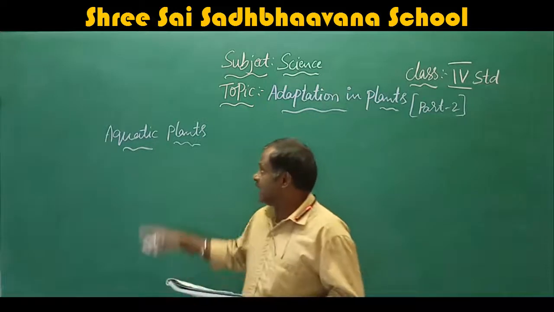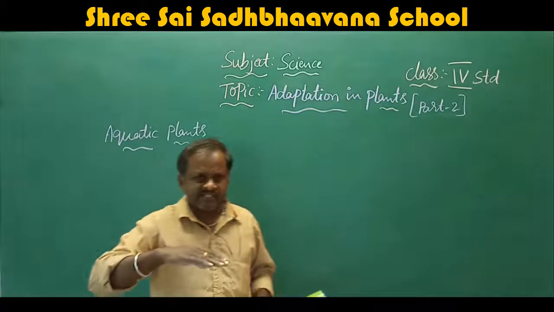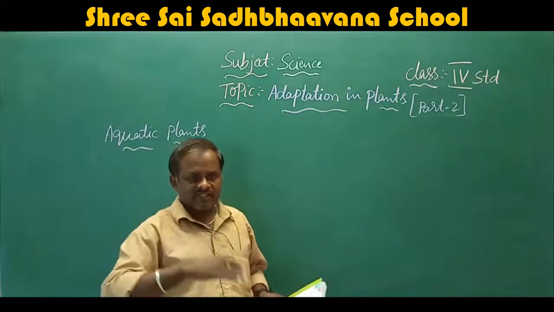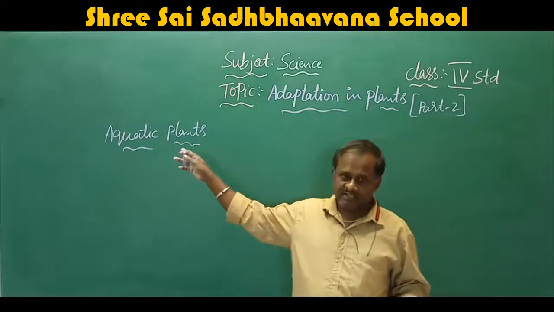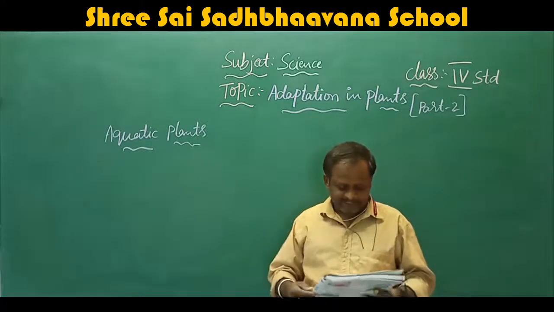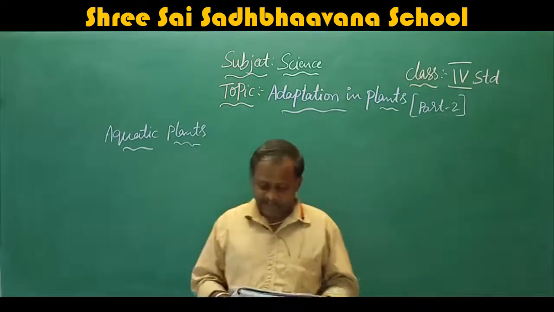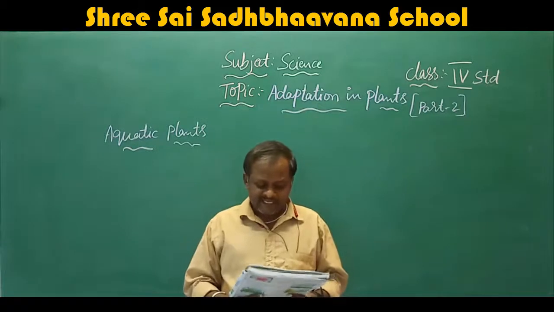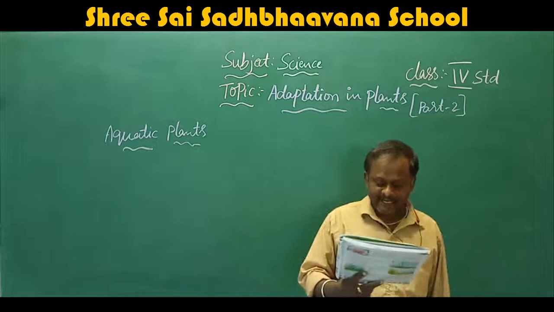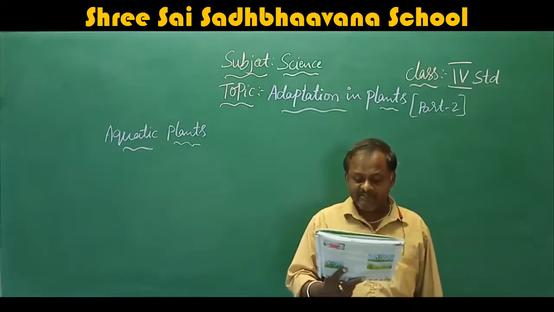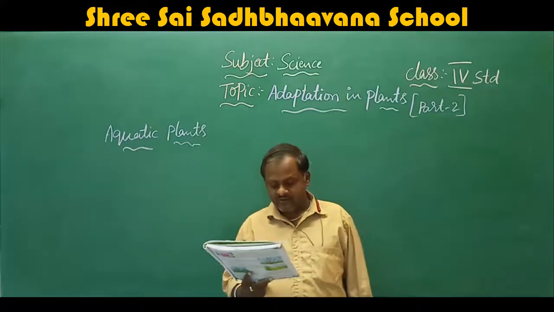Next we will go to aquatic plants. Till here, we studied the plants which live on the earth. Now we will see the plants living inside the water. I will read page number 14. Aquatic plants: the plants that grow and remain in water are called aquatic plants. They adapt themselves to make their food in water.